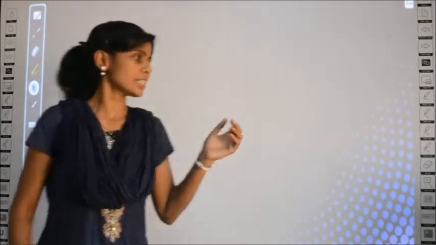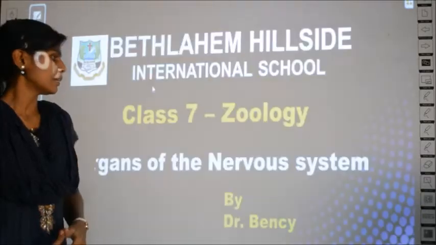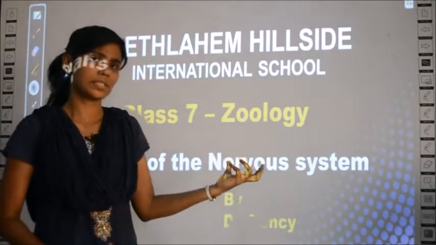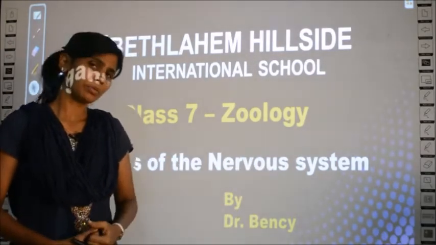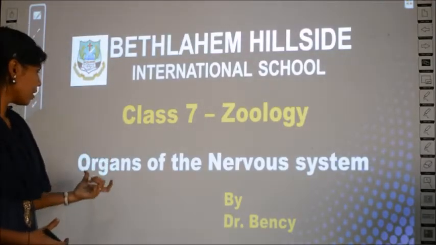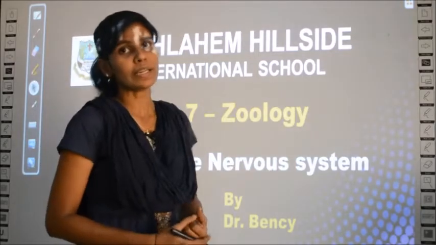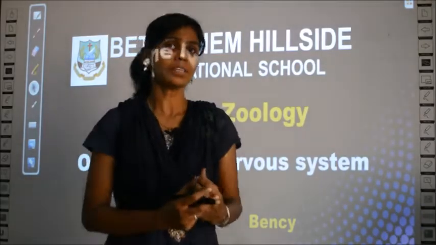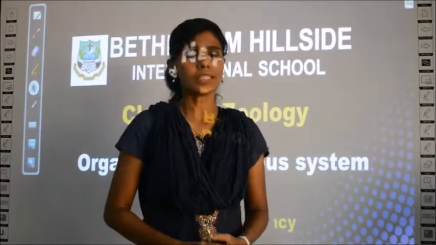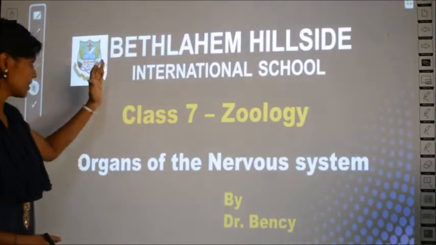In our previous classes, what have we been studying? We are studying about the lesson called nervous system, right? So in this class, we are going to learn the continuation of the lesson nervous system, and the topic we are going to learn in this class is organs of the nervous system. What all organs are present in the nervous system we will be learning in today's class. So let's get started.